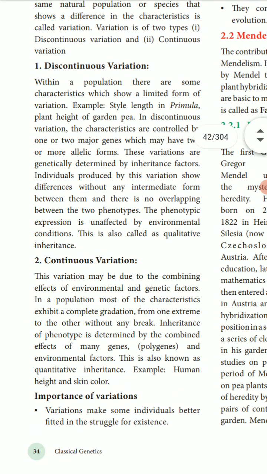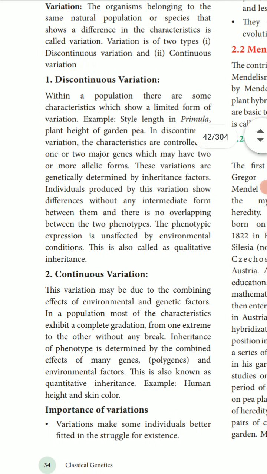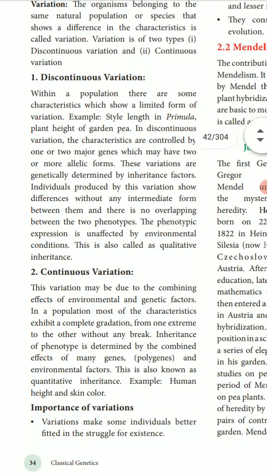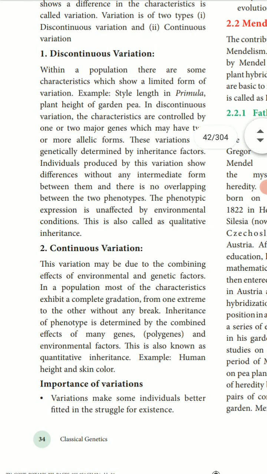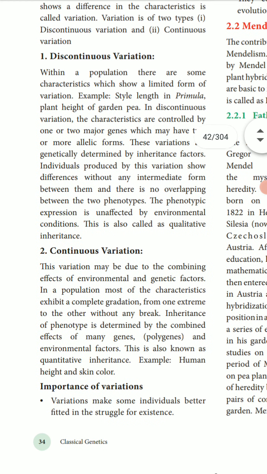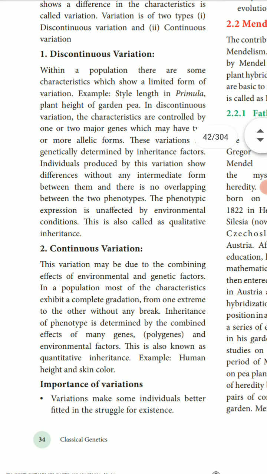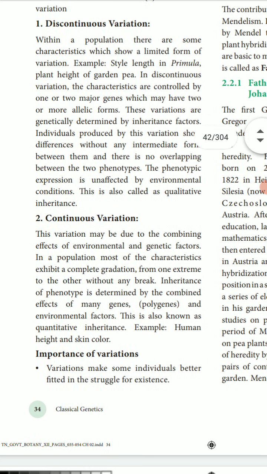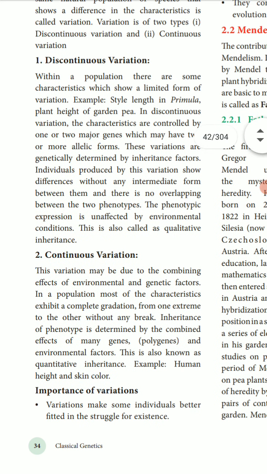First, the discontinuous variation. Within a population, there are some characters which show limited variations. These characters are controlled by one or two major genes which may have two or more alleles. Individuals show differences without any intermediate forms and no overlapping between the two phenotypes. The phenotypic expression is unaffected by environmental conditions.